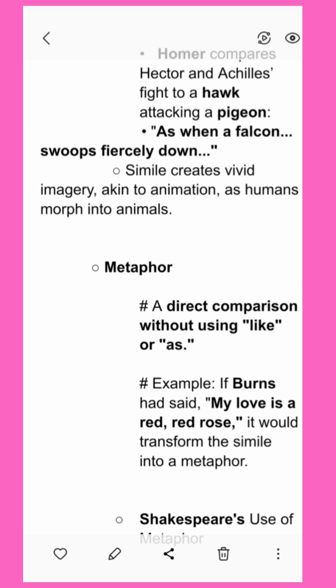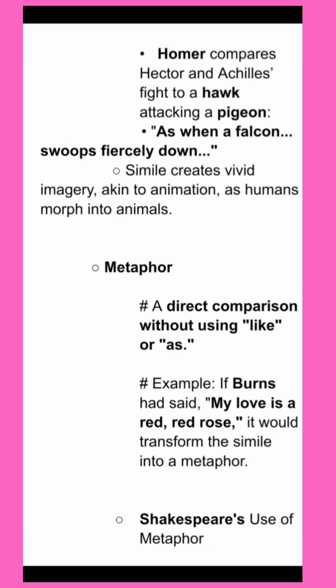And now, what is metaphor? Metaphor is a direct comparison without using like or as. That is, in simile we have like or as. Here, we have no like or as. Example, if Burns had said, my love is a red, red rose, it would transform the simile into a metaphor.